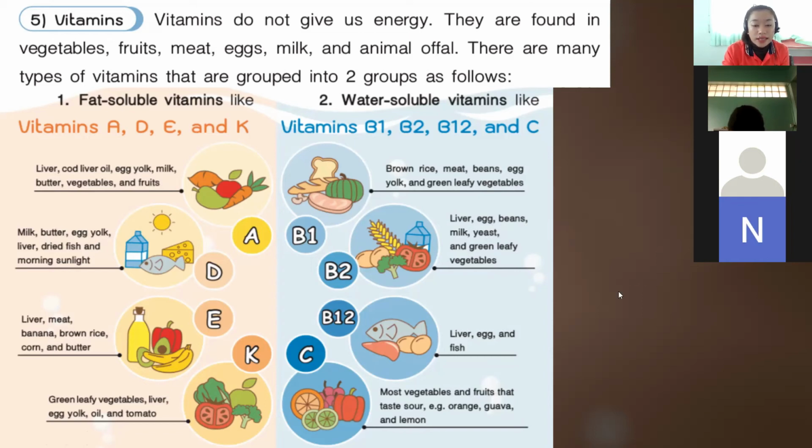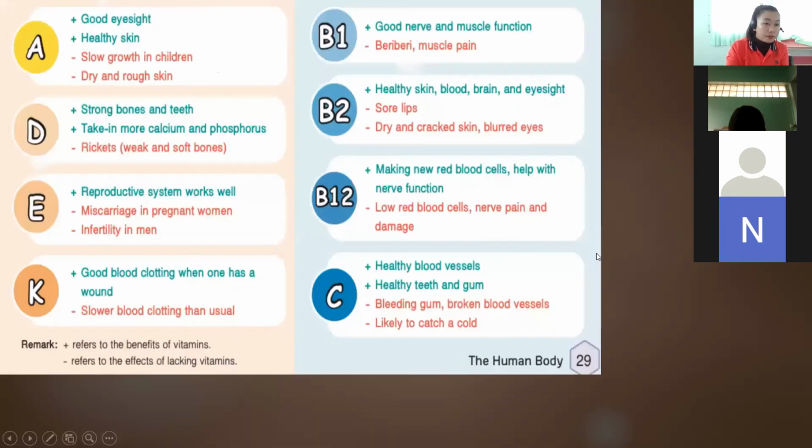And vitamin C, we get it from most vegetables and fruits that taste sour. Example, orange, guava, and lemon. Okay, so vitamin C foods, we get it from the sour foods like orange, lemon, and guava. Okay, so let's proceed to the next one.